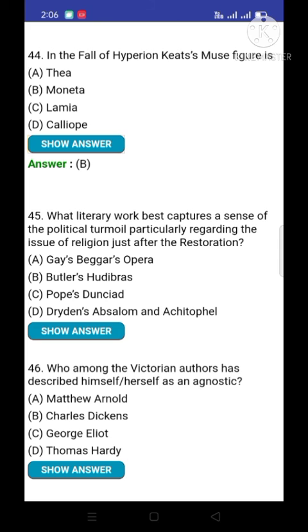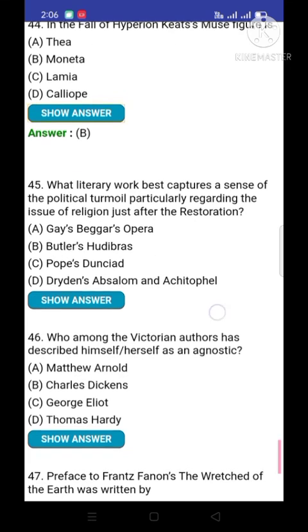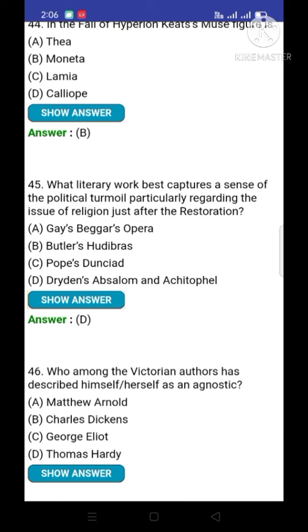Question number 45. What literary work best captures the sense of the political turmoil, particularly regarding the issues of religion just after the Restoration? Once again, I am going to read the question. What literary work best captures a sense of the political turmoil, particularly regarding the issues of religion just after the Restoration? And option number D is correct, Dryden's Absalom and Achitophel.